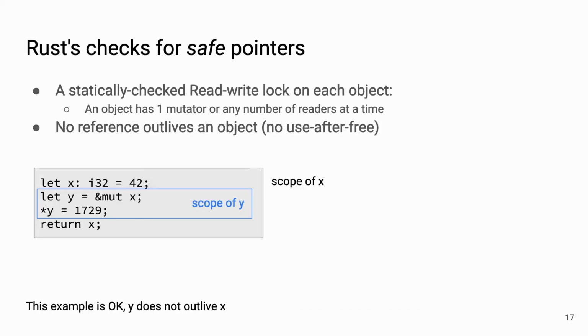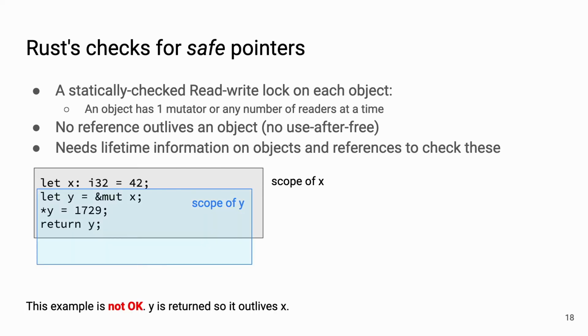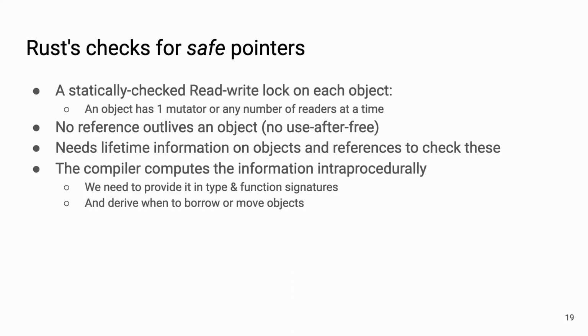There cannot be a reference that outlives the object it refers to, so that's how the compiler disallows use after free. Here in the snippet, y is a reference to x, and y's lifetime doesn't extend x's, so this is okay. But if we were to return y in this case, then the scope of y is now longer than the scope of x. So this is no longer okay because y outlives x, and this may cause a use after free bug. And the compiler computes all of this information inside the function.